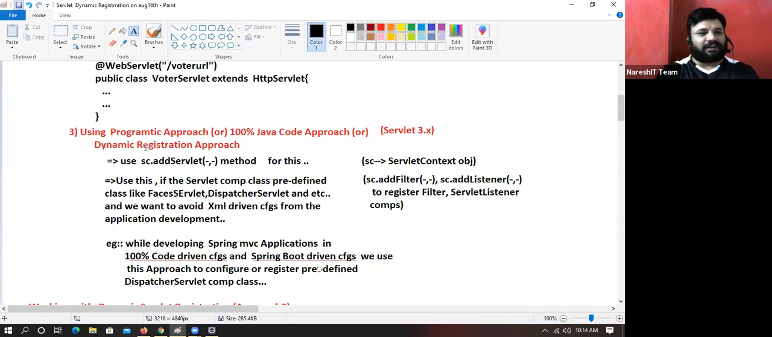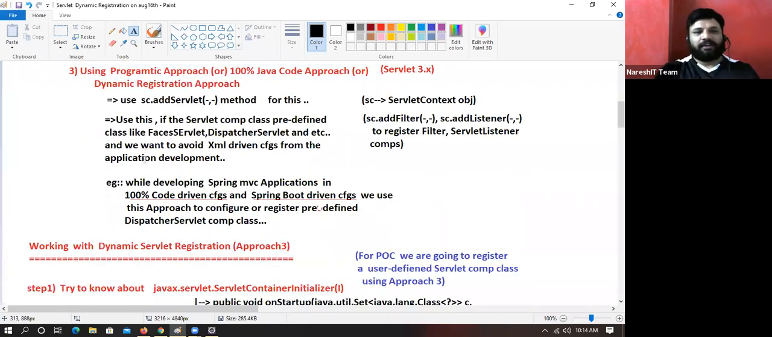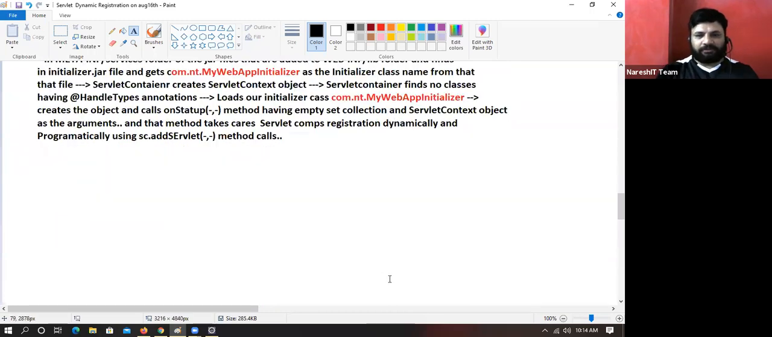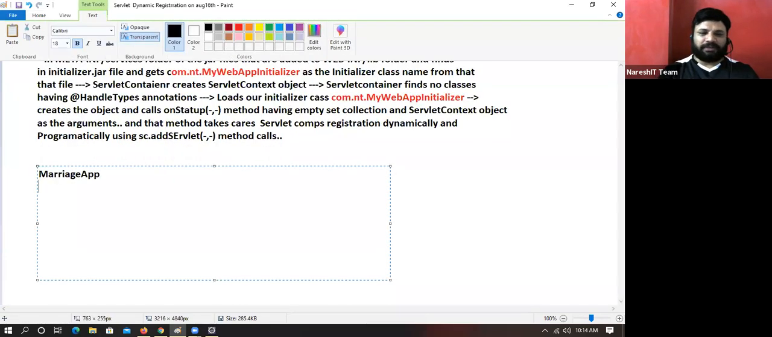Can I show practicals of it? Okay. Before showing practicals of it, let me go for the marriage app application. How does it look in Eclipse setup? Java resources. Under this, we are going to have SRC folder. Under this SRC folder, we are going to have com.nt.servlet. Okay, what is next? MarriageServlet.java.